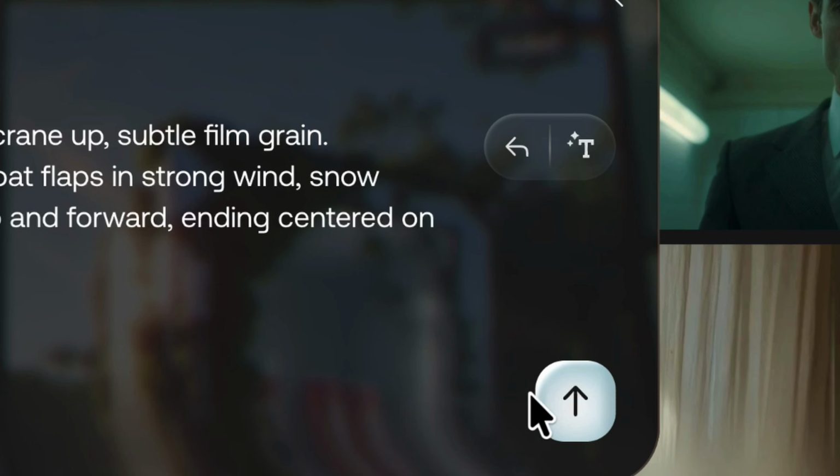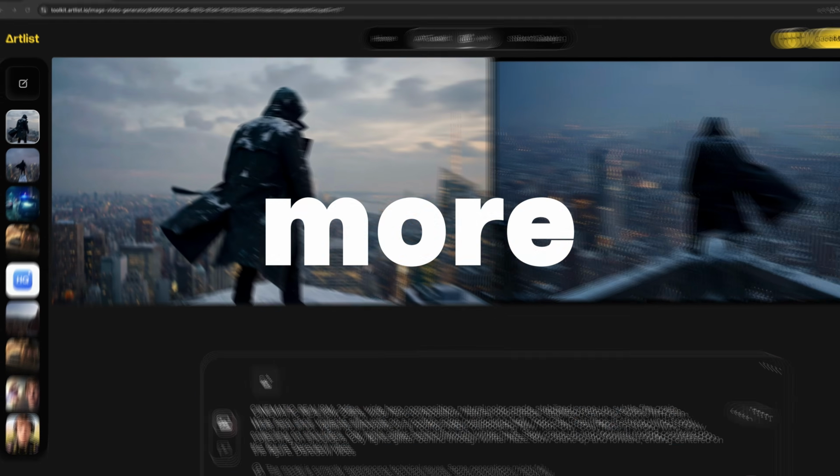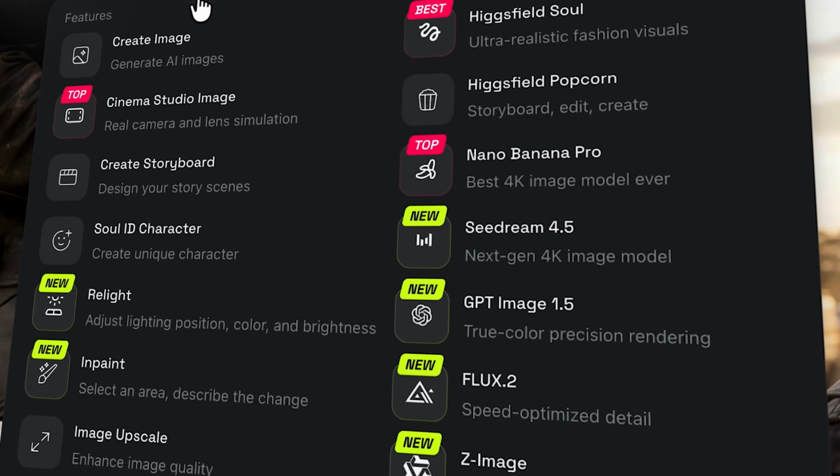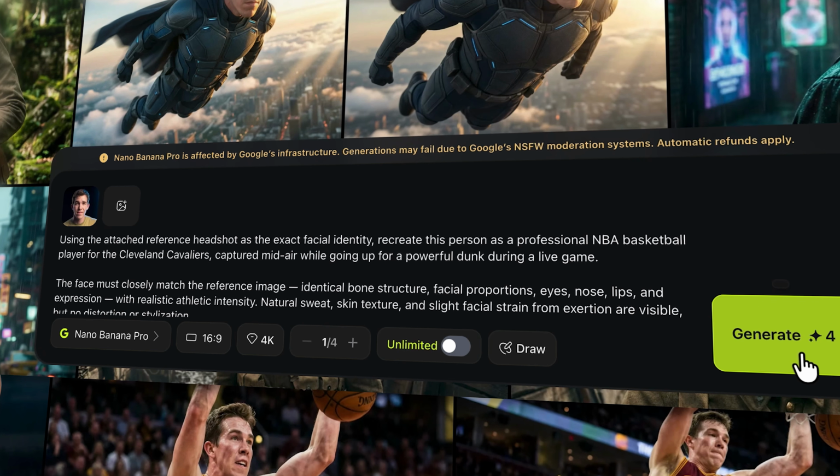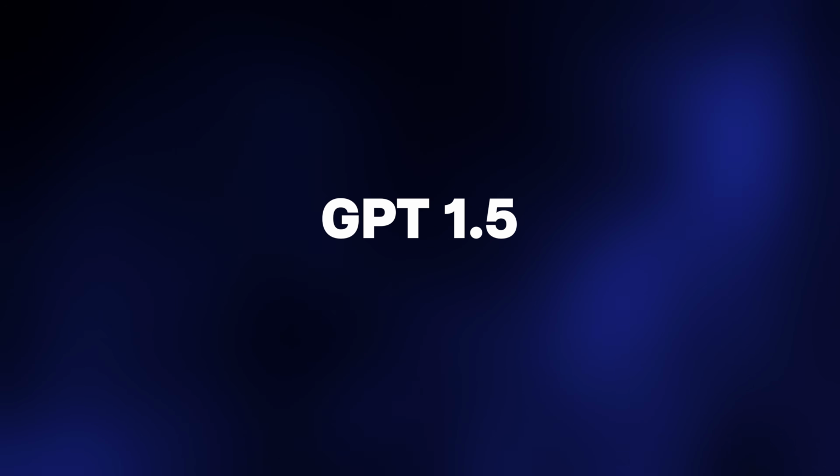Like, how is the most expensive one 5 times more than the cheapest? My only guess is that different sites have different agreements with the providers of the models, making each model a different price on each site. But if you have any other ideas, let me know down in the comments, because I think this is really kind of weird. Things get weirder when we look at the cost of the next model, GPT 1.5.